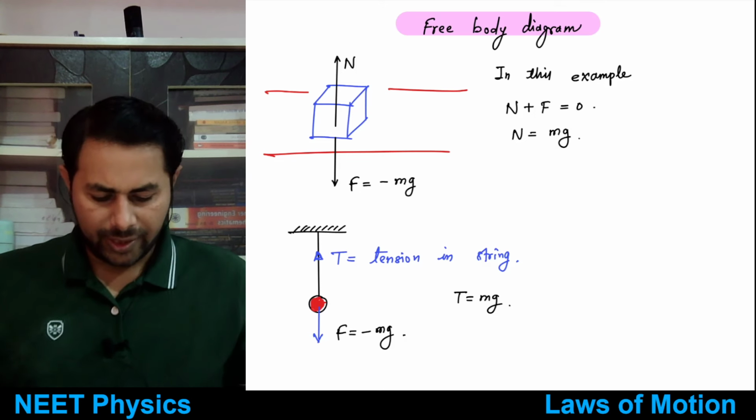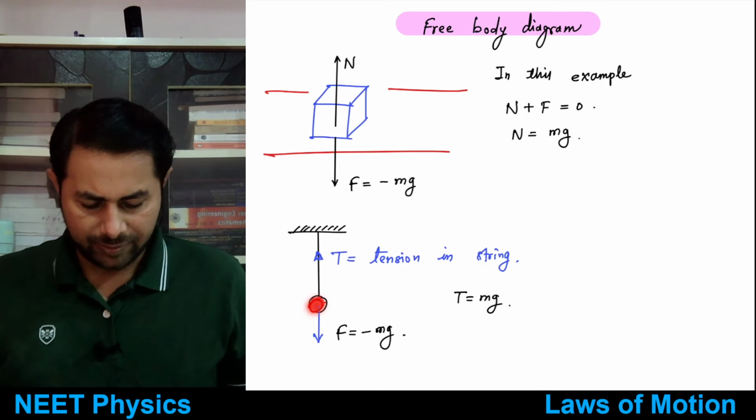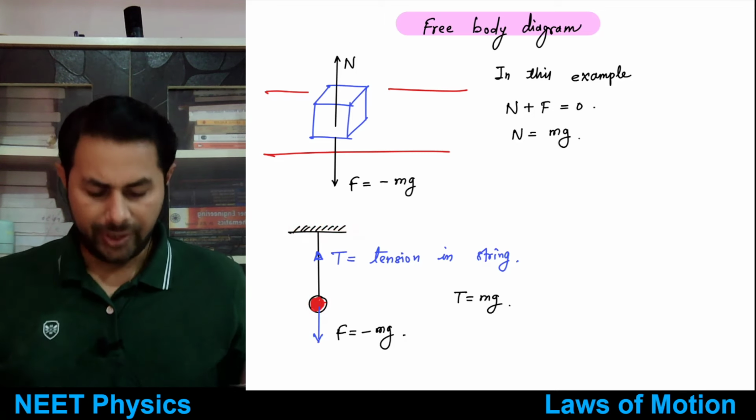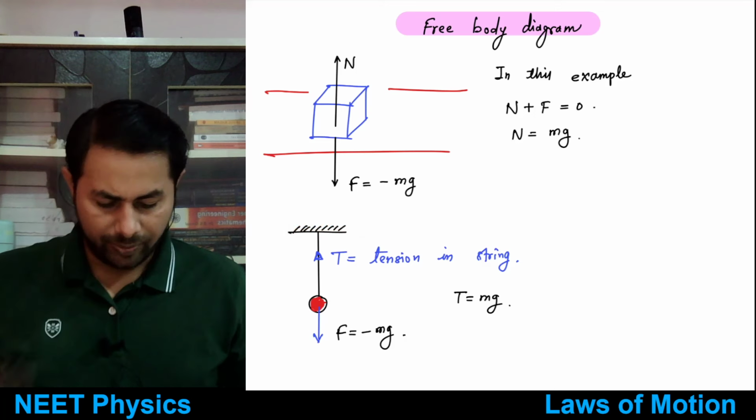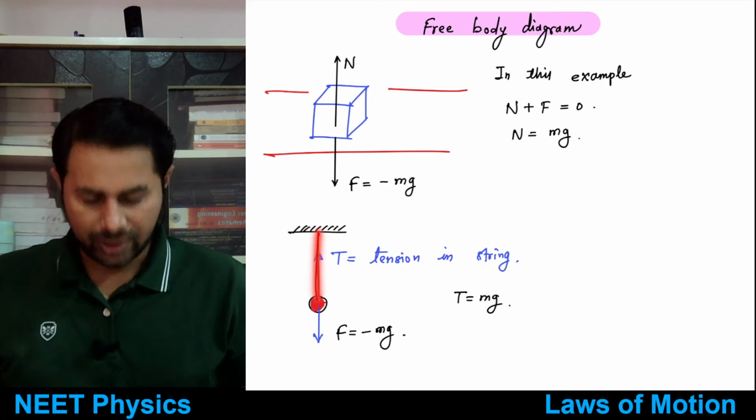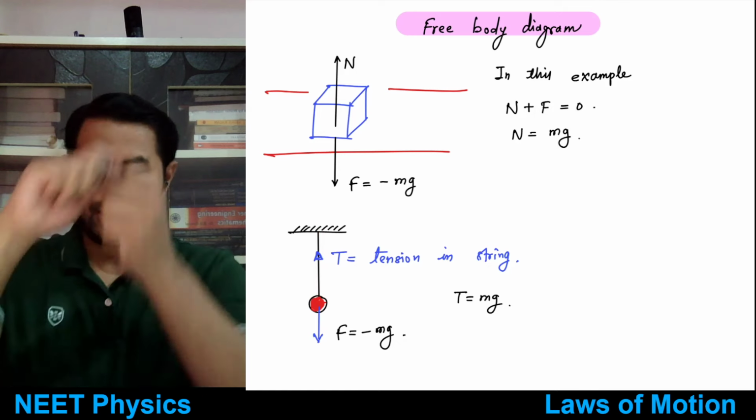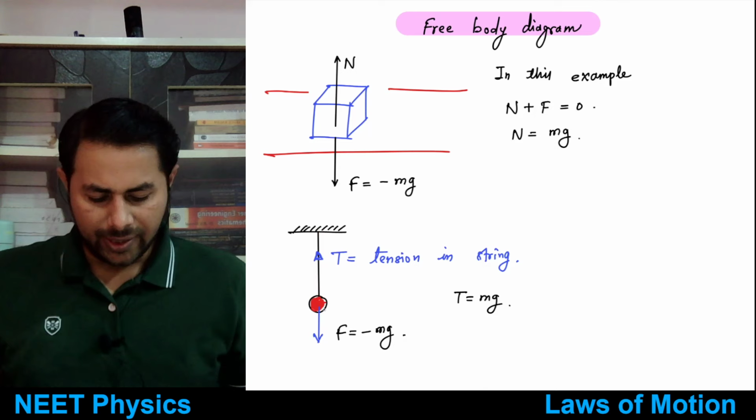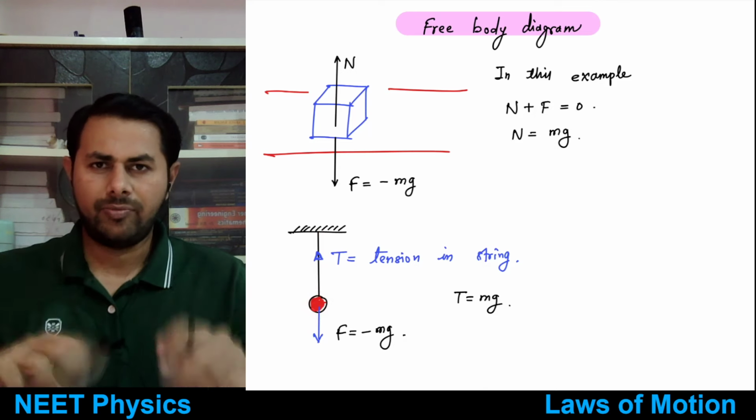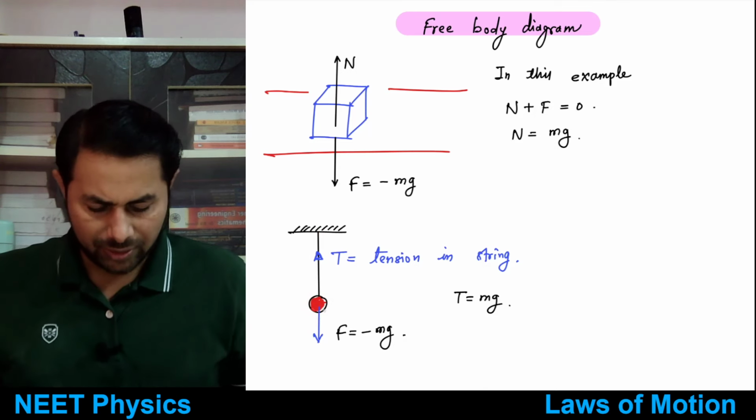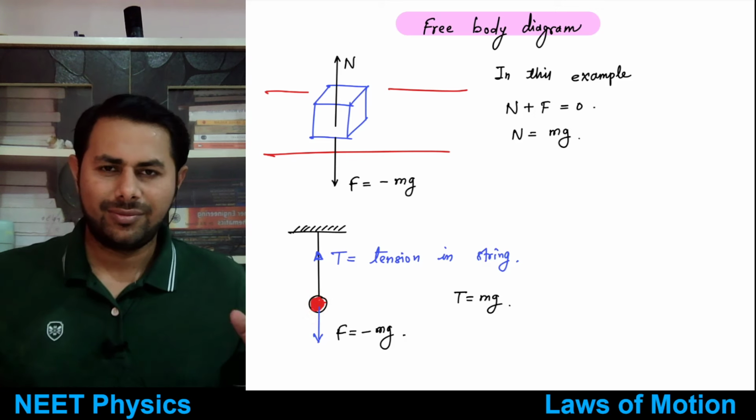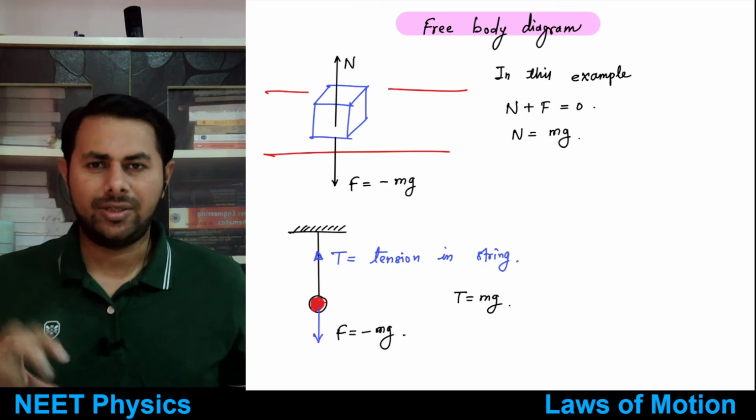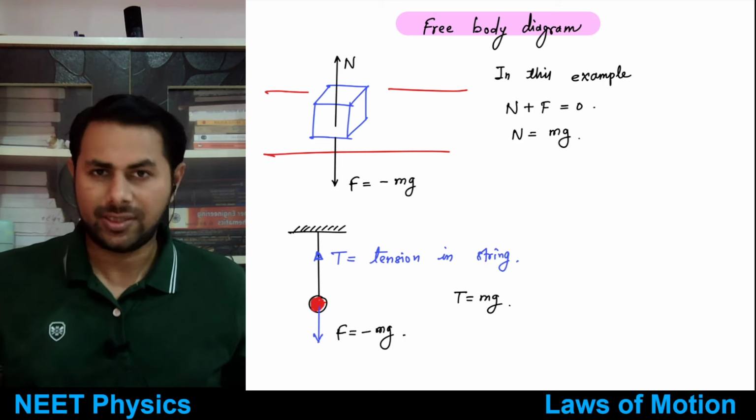Okay, then see another simple example. Now suppose we have this is a rigid support. You can think of it as the ceiling of your home, and then there is a string, a rope attached to that ceiling. Suppose it's hanging from the ceiling, and you connect some metal ball to the other end of that rope. Now the gravitational force will be acting downwards, so there must be another force which balances that,